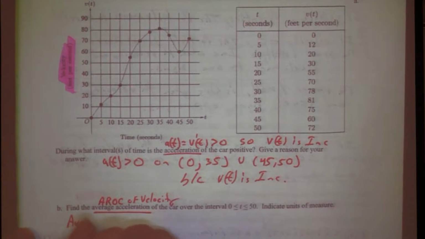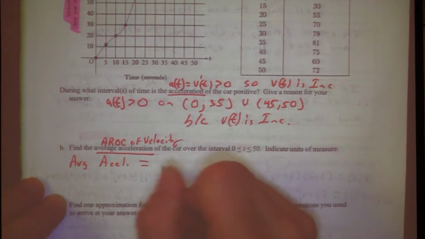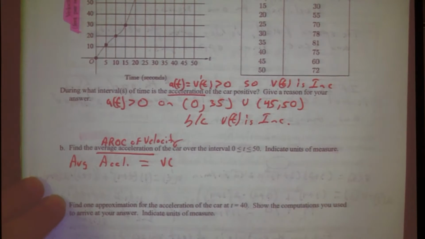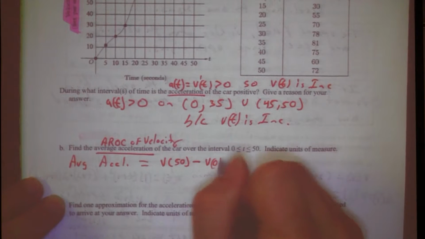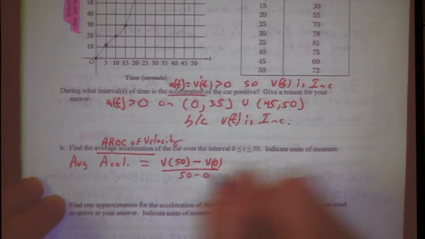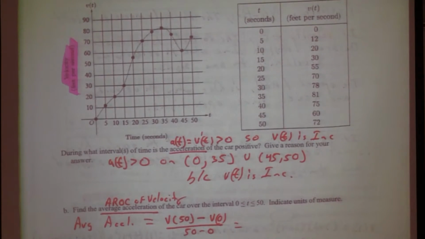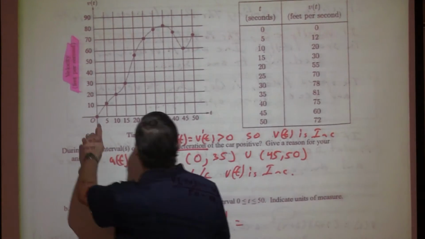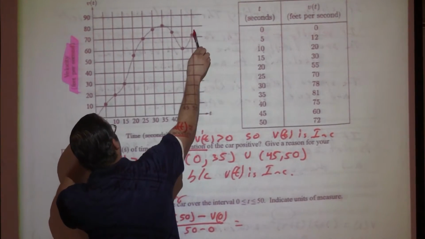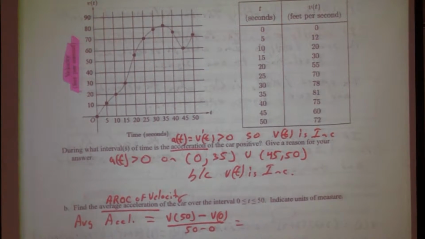Alright. So average acceleration. What's going to be the formula for that? Do the setup for me. V of 50 minus V of 0 over 50 minus 0. It's like finding the slope of the secant line on the velocity graph, right? That's going to give me the average acceleration over that time period, from 0 to 50. On average, how fast was he accelerating?